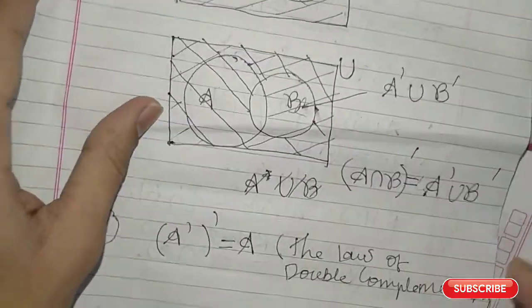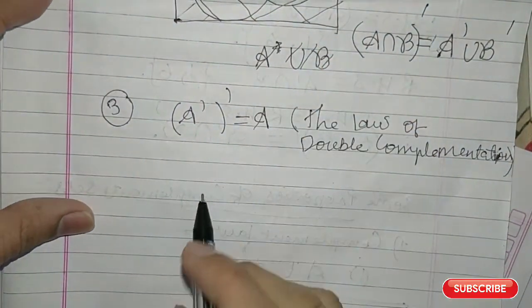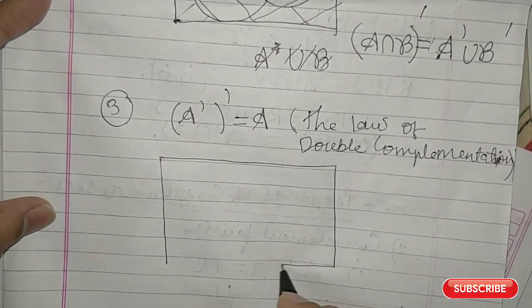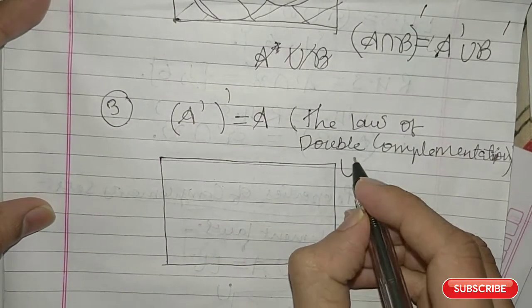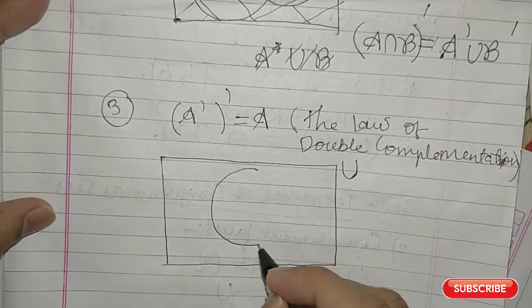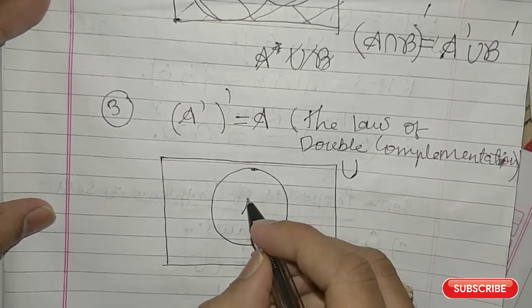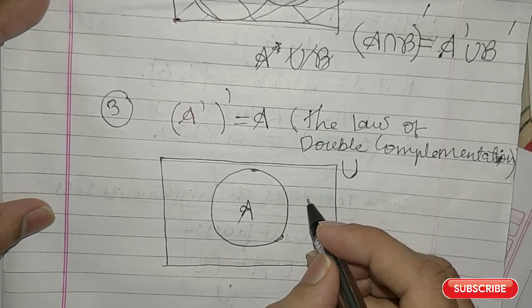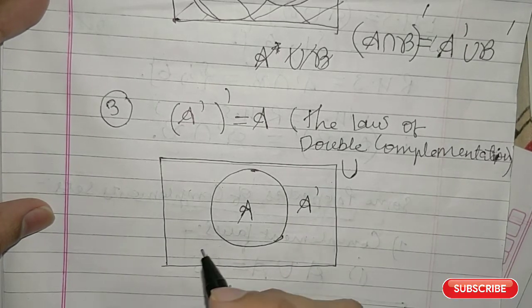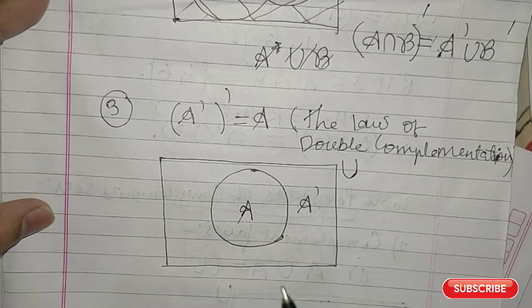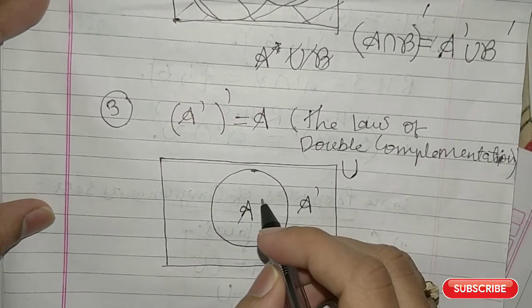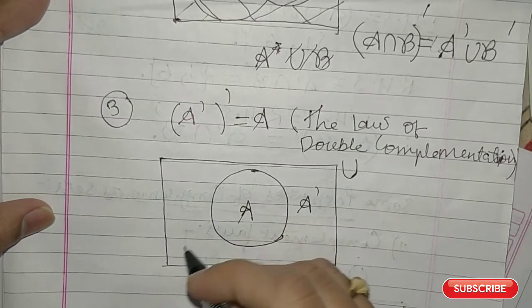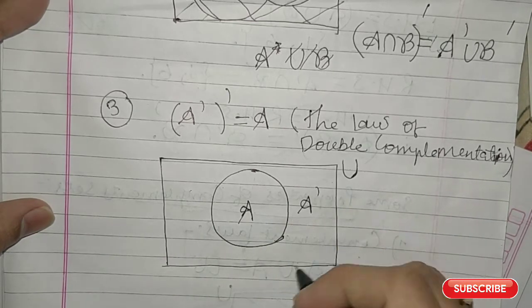Now, if you draw the Venn diagram, what will it be? First you have to draw the universal set, right? This is the universal set. You take the set A. The region which is outside the set A here will be the A complement. Now this you know, right? Then the complement of A complement will be what? So you have the set A complement here, the region which is outside the set A.